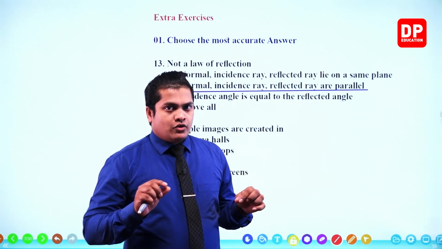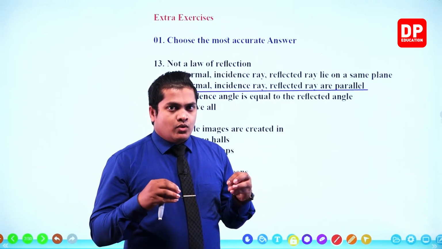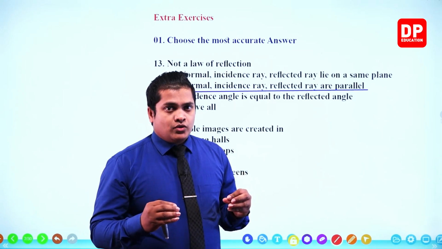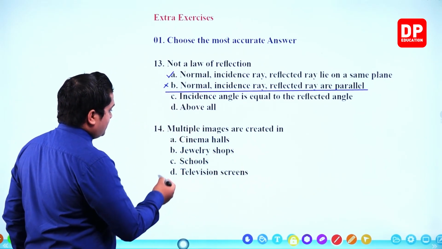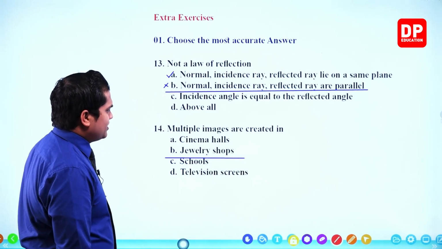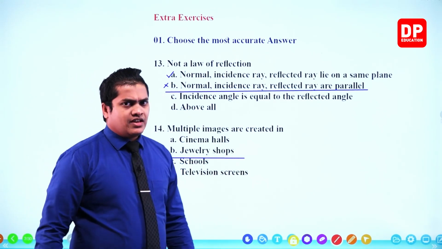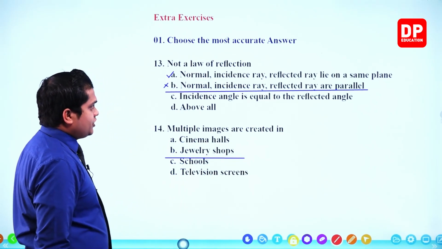There may be only one or two pieces of jewelry, but when you keep several plane mirrors, we can get an enhanced look with several items. So jewelry shops, not schools, not cinema halls, not television screens either, right? So our answer would be jewelry shops.